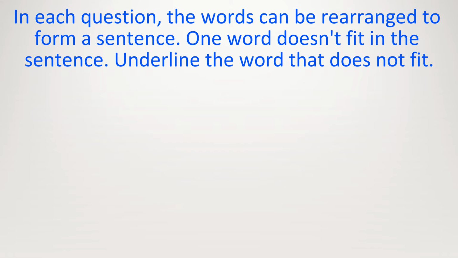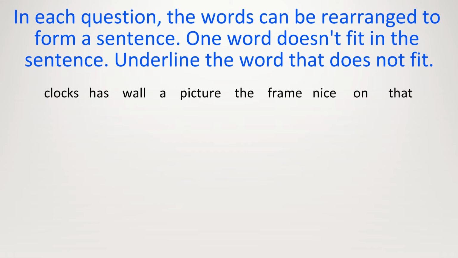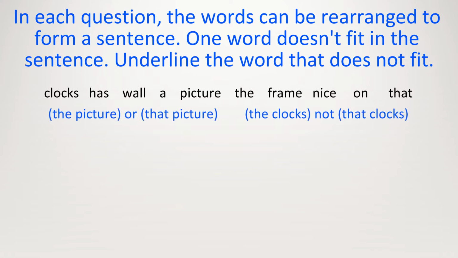Here are the words. Clock, has, wore, a, picture, the, frame, nice, on, that. Let's begin with a noun once again. We could say the picture or that picture. We could say the clocks or that clocks. So I will try the picture. Has a what? Now we describe it. A nice frame. But then we haven't used a few of the other words. So let's try again.